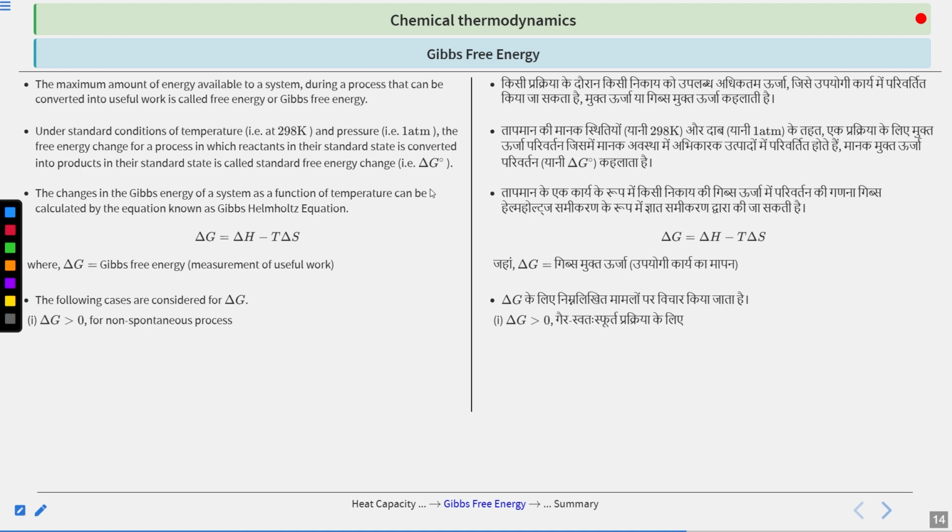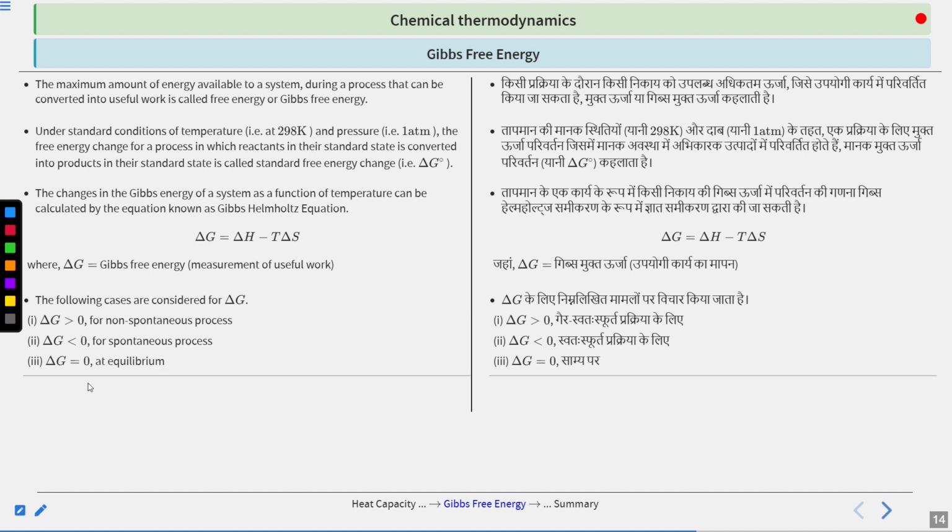So just keep your ears open. This is a very important thing. If delta G is greater than 0, then your process is non-spontaneous. If it is less than 0, that is negative, then it is spontaneous. And if it is 0, then it is equilibrium. So what is the meaning of this? If your final Gibbs energy is less than the initial one, then you will get a delta G negative, right?